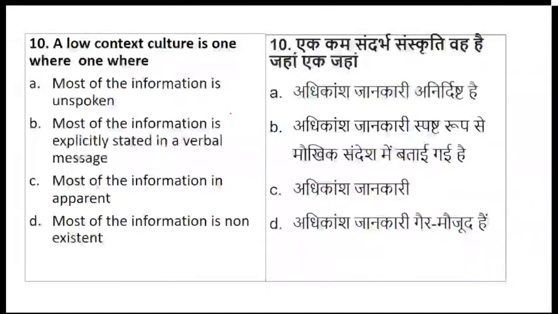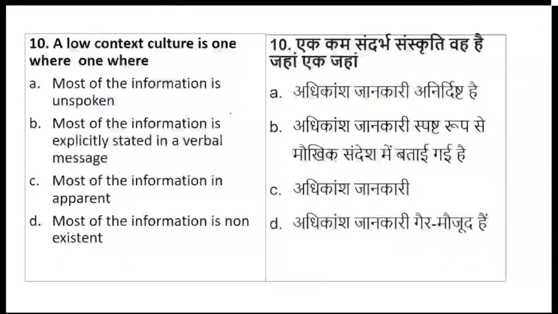Okay, next, when we talk about the next question, it is a low context culture is one where. So this type of question was also found in your previous year question paper with low context culture and high context. So let's see, when we are talking about low: most of the information is unspoken, most of the information is explicitly stated in a verbal message, most of the information is apparent, or most of the information is non-existent.